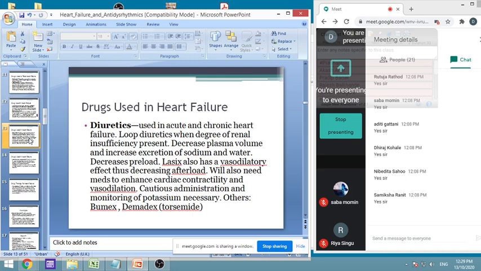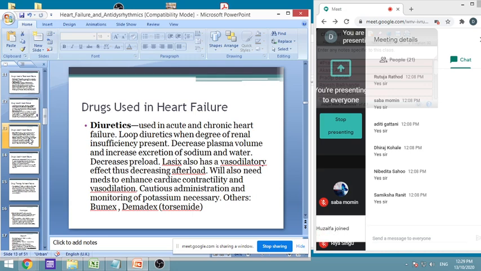So it is used in acute and chronic heart failure. Loop diuretics are preferred, particularly when renal insufficiency is present. Loop diuretics are very powerful diuretics. They cause a very good increase in water excretion and salt excretion, so both salt and water will be excreted.